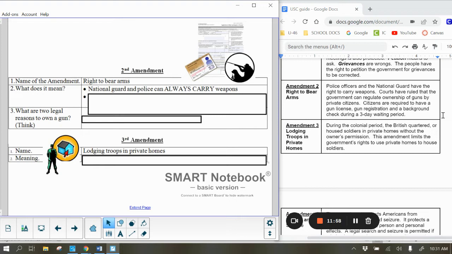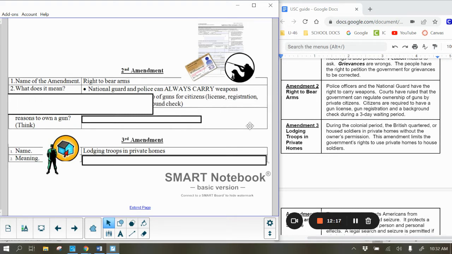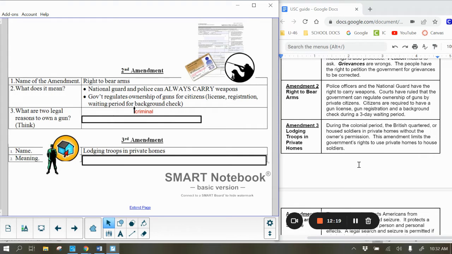However, we are really focusing on the rights of citizens here, the rights of people of the United States, actually, let me put it that way, with each one of these amendments. And so the right here says that citizens can have a weapon as long as they have certain things: a gun license, a gun registration, and then they're also going to need to have a waiting period for a criminal background check.